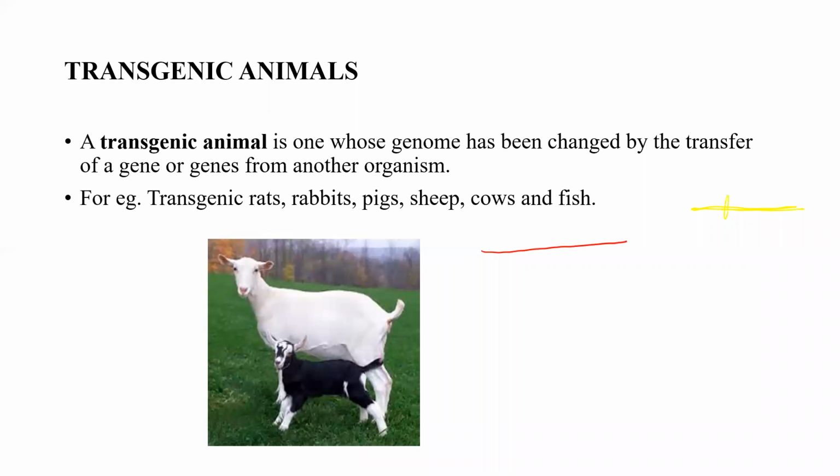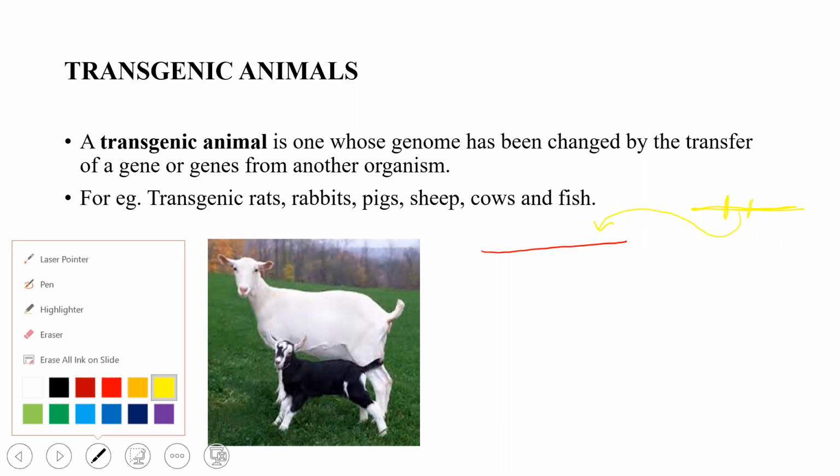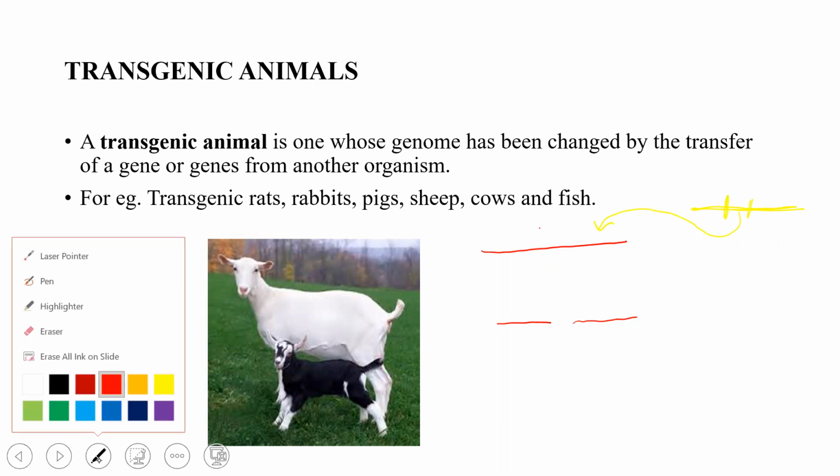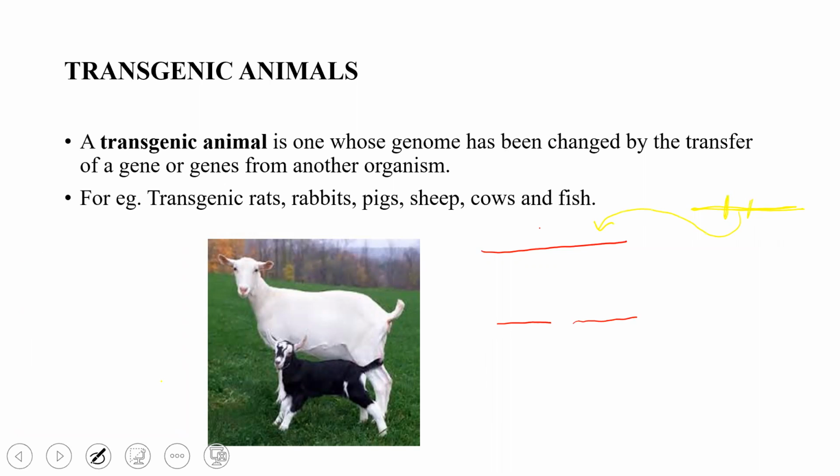So we cut this gene somewhere and incorporate this gene here. So our new genome will look something like this. And this gene will produce certain proteins which will be beneficial for us.